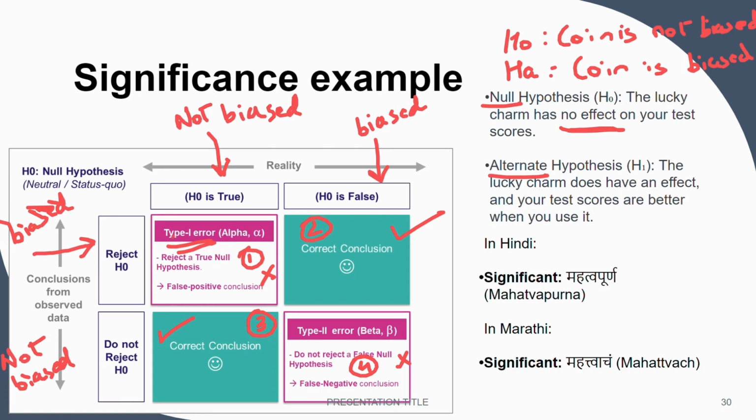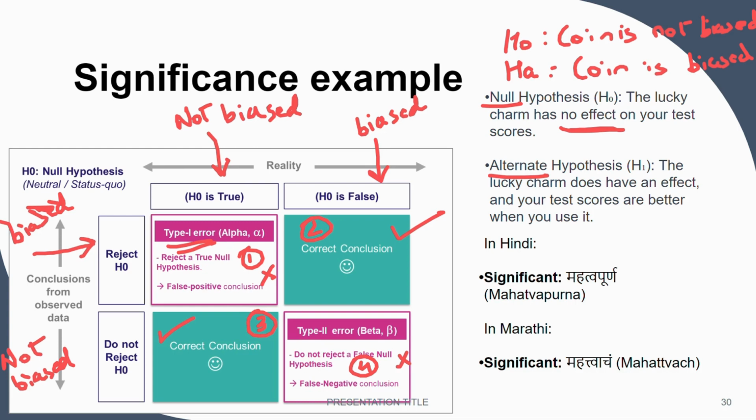The first error is known as type 1 error, and the second one is known as type 2 error or false negative error. So in research questions, our aim is to ensure that there is less false positive and false negative error. We will see the meaning of type 1 and type 2 in detail in the further videos.